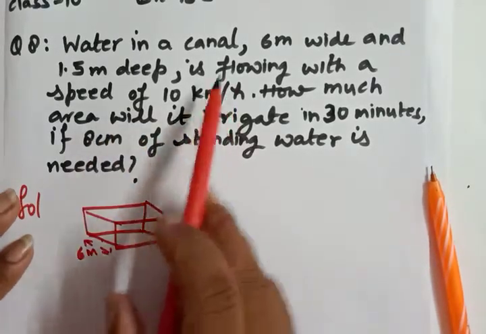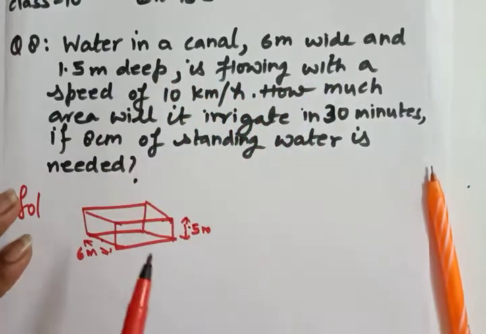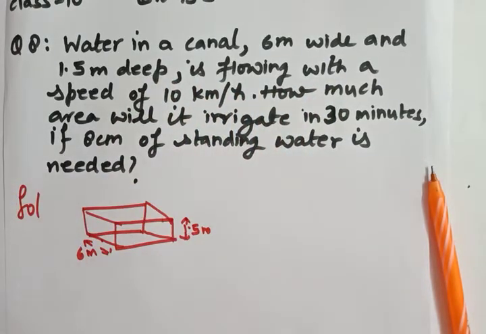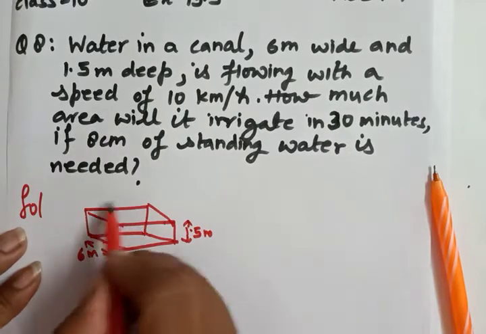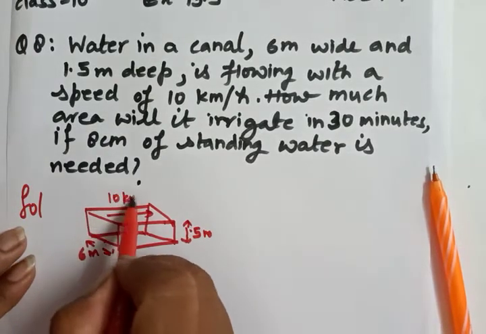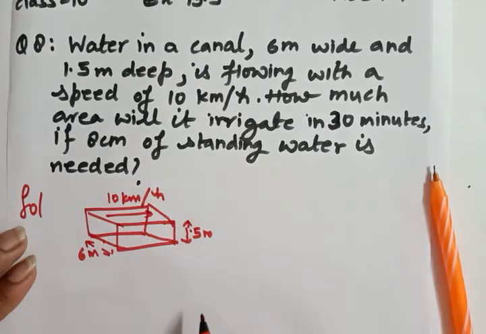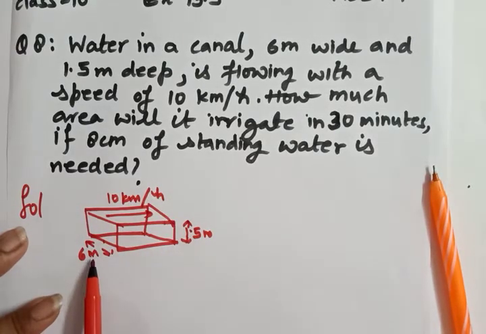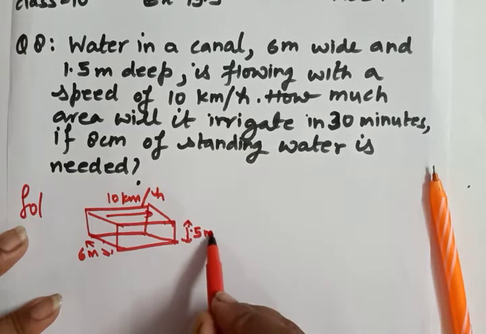And water is flowing with the speed of 10 kilometer per hour. So, water is flowing here. The speed is 10 kilometer per hour. But you can see here, every unit is given in the meter.